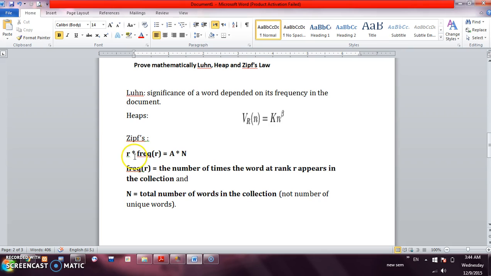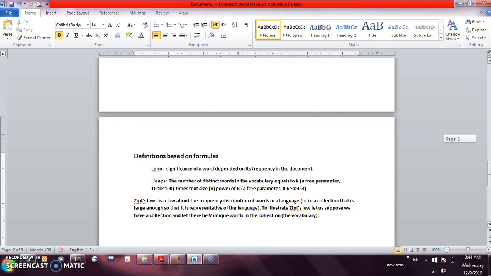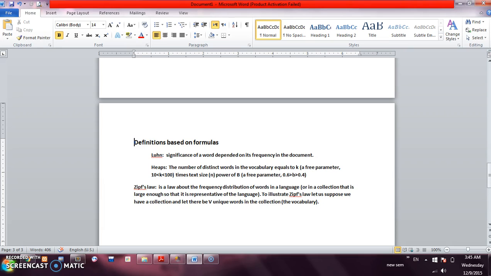Now Zipf. Rank R times frequency R equals A times N. So what's frequency R? It is the number of times the word at rank R appears in the collection, and N equals the number of words in the collection, not the number of unique words. So that is the definition based on the formula.